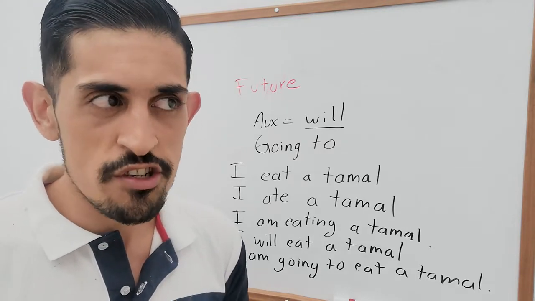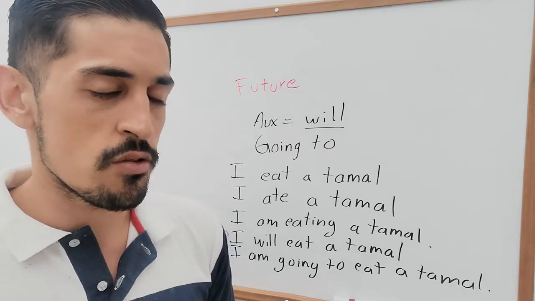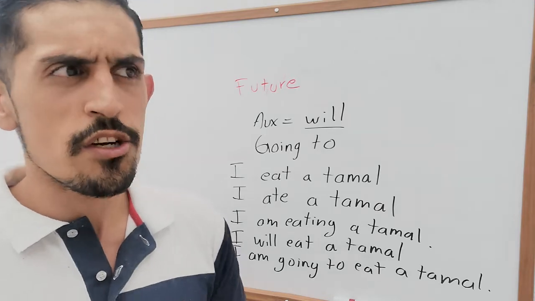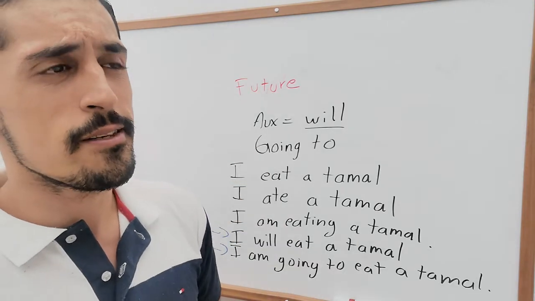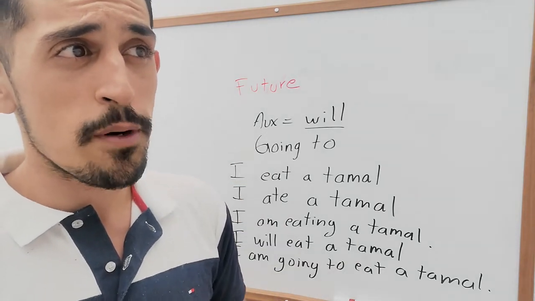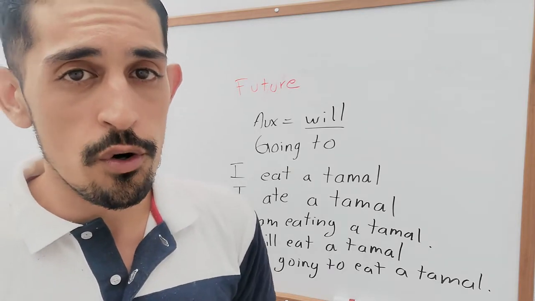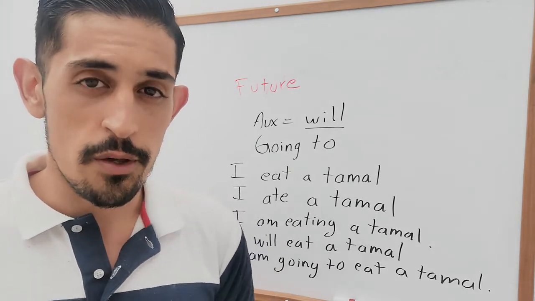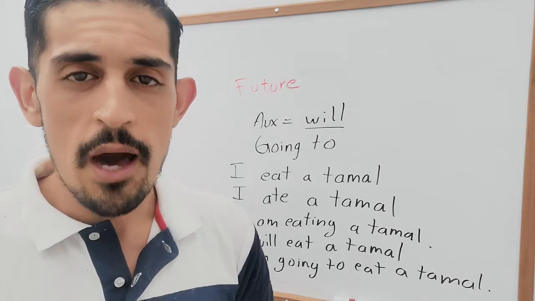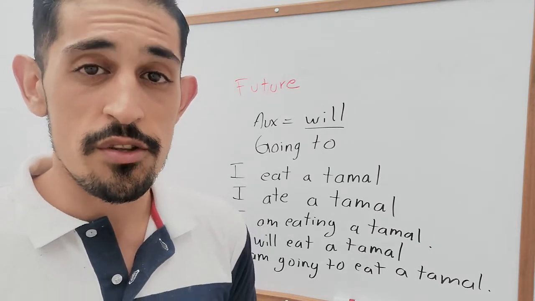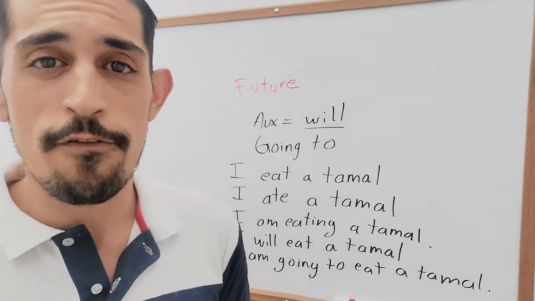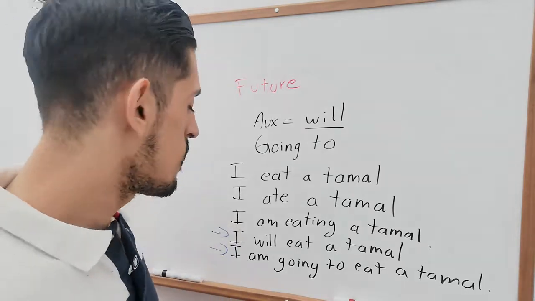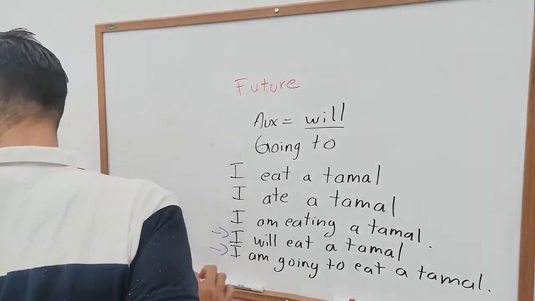Now, let's make things clear. There's always a question that students usually ask me: teacher, what is the difference between the present continuous with the verb go and the future going to? Here is the answer for you. Don't get confused. I will help you with the translations so this can be really easy to understand.